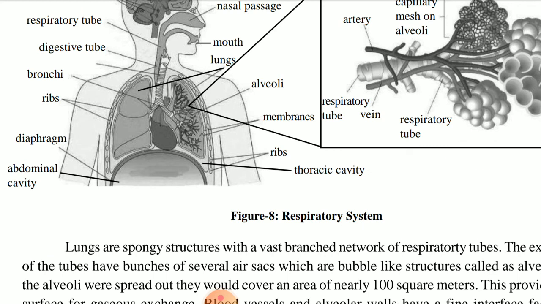Then beneath that we have the abdominal cavity, known as the thoracic cavity, which shows its function when you inhale oxygen and when you exhale carbon dioxide. It will contract and expand, and that process goes on simultaneously. Then children, just next to the respiratory tube there is a digestive tube, and in the digestive tube, food enters with the help of the mouth. And you have heard about the epiglottis. The epiglottis is a flap-like structure.